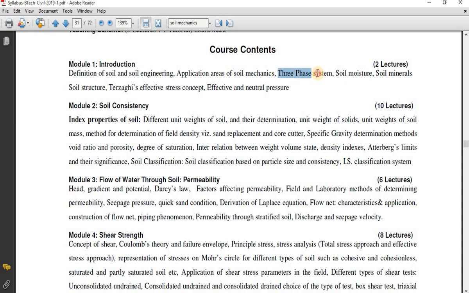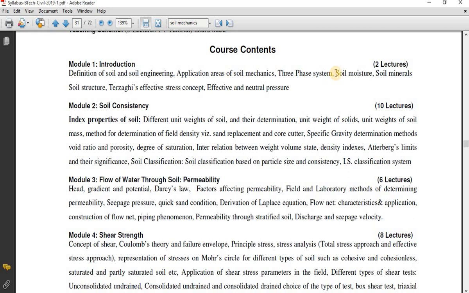So remember, if you are not able to understand this three-phase system, you won't be able to understand this entire second unit itself. So make sure that you understand this three-phase system. I'm just explaining the syllabus. Later on we are going to go in depth. With a neat labeled diagram, I am going to explain this three-phase system, so don't worry about that.